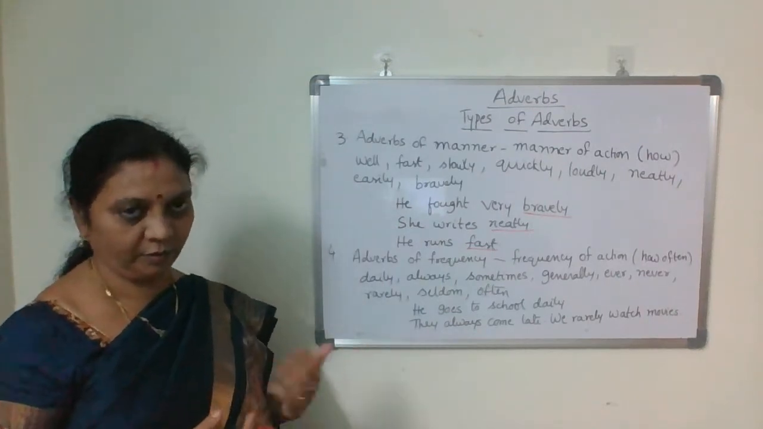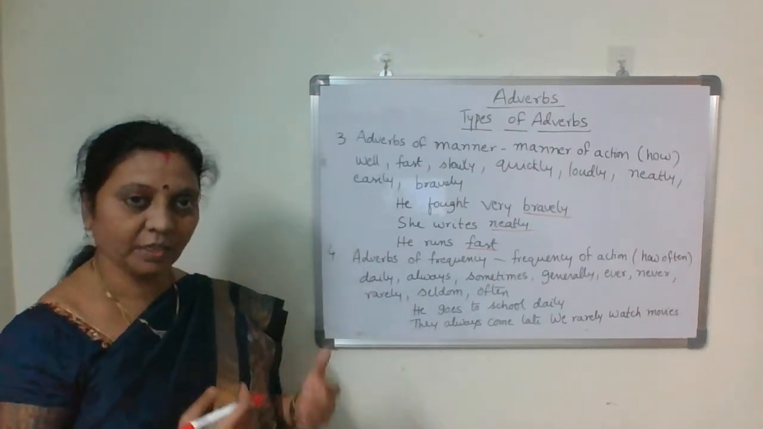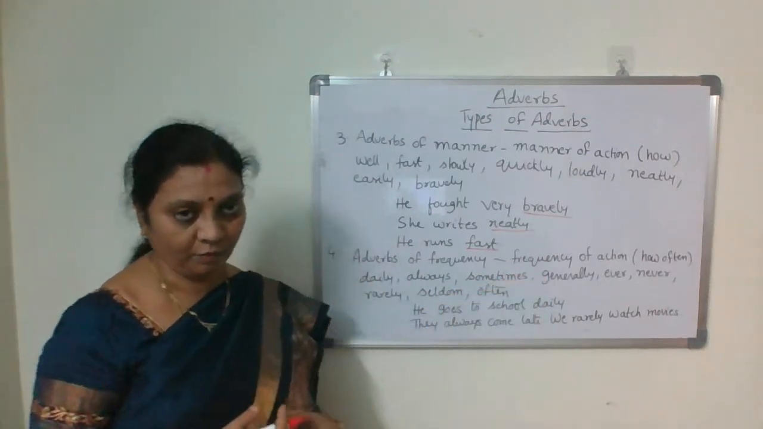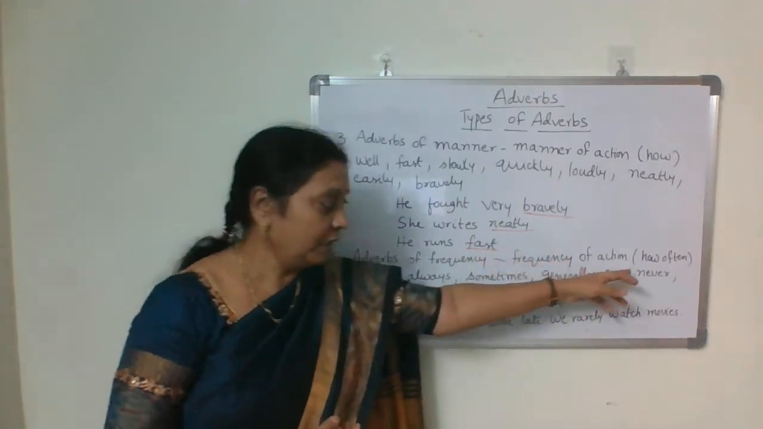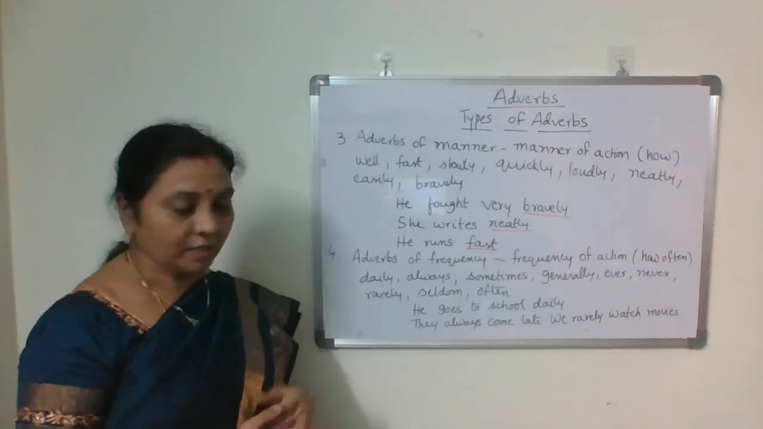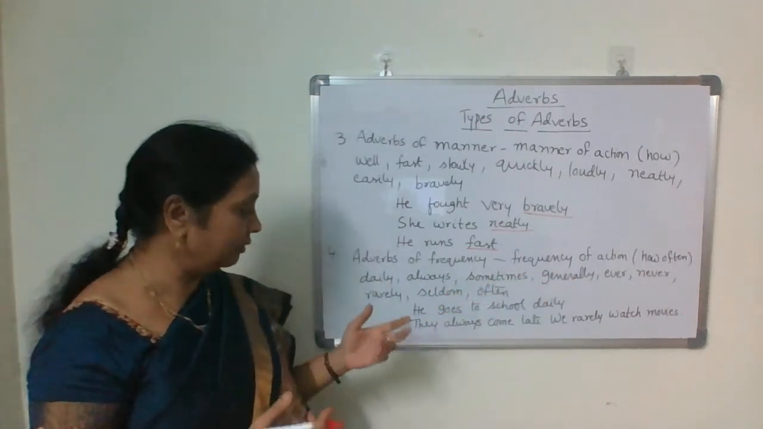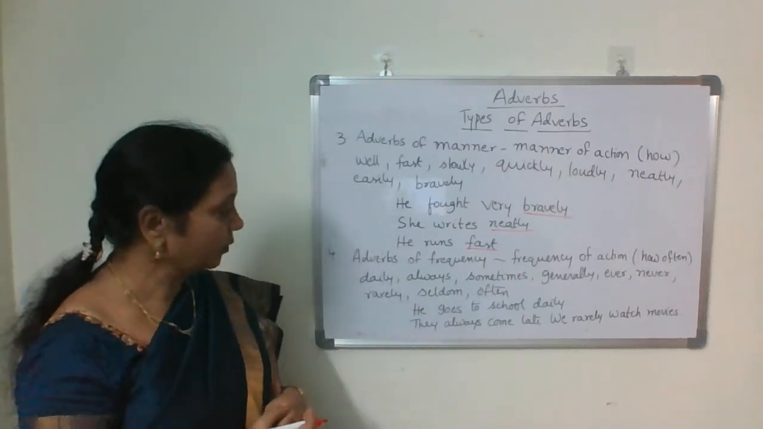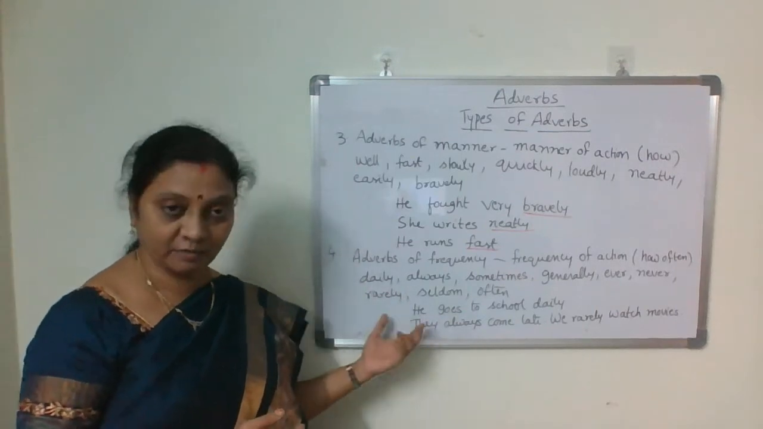How often do the actions take place? How many times? How many times, how often does the action take place? That is the frequency of action. So we mostly use the question how often, and we get the answer for this. Then the words are daily, always, sometimes, generally, ever, never, rarely, seldom, often, occasionally, normally, usually, all these words are there.